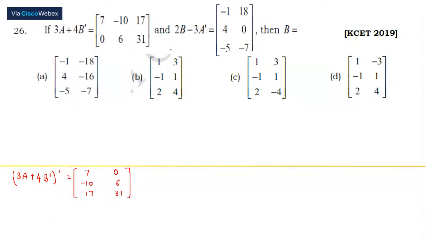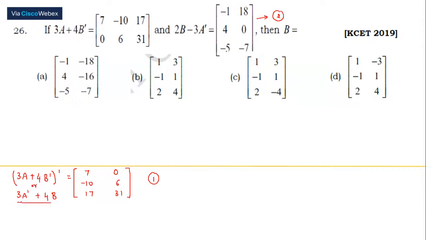Clear? Now to this matrix, what am I going to do? This is taken as the first matrix and this is taken as the second matrix. Just check out the left hand side here. You have 2B, you have 3A. Before that, simplify this. This can be written as, okay, left hand side would be 3A dash plus 4B.